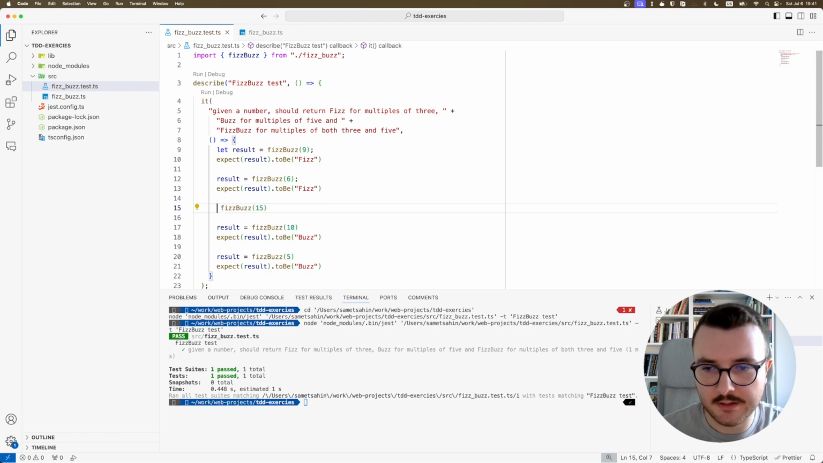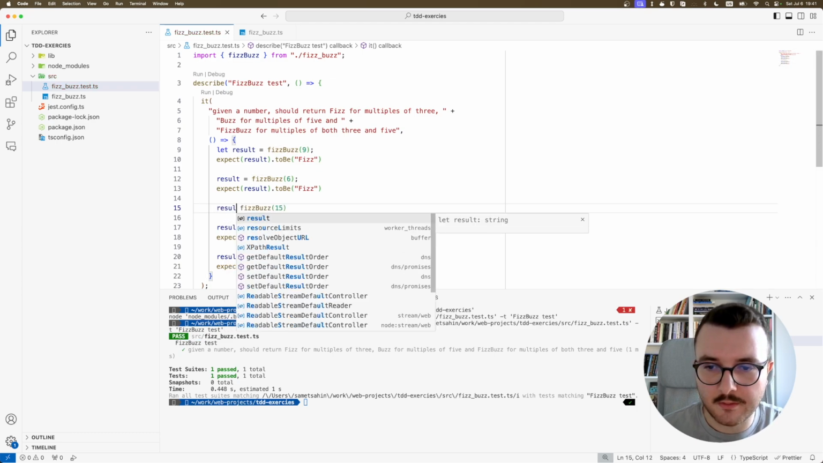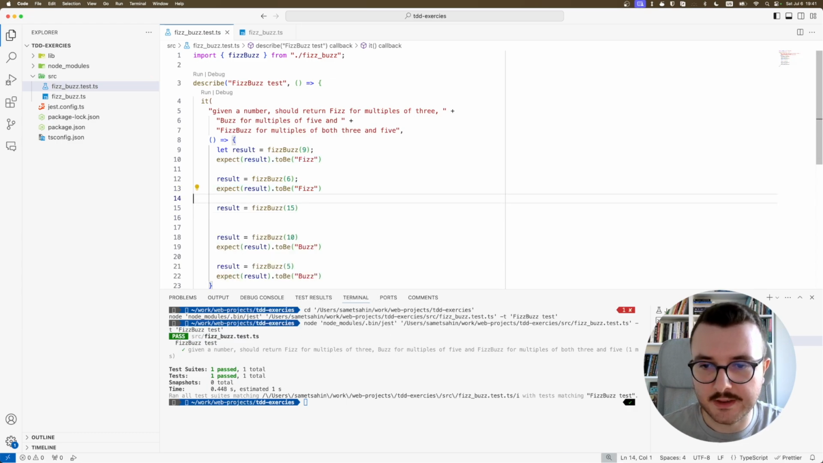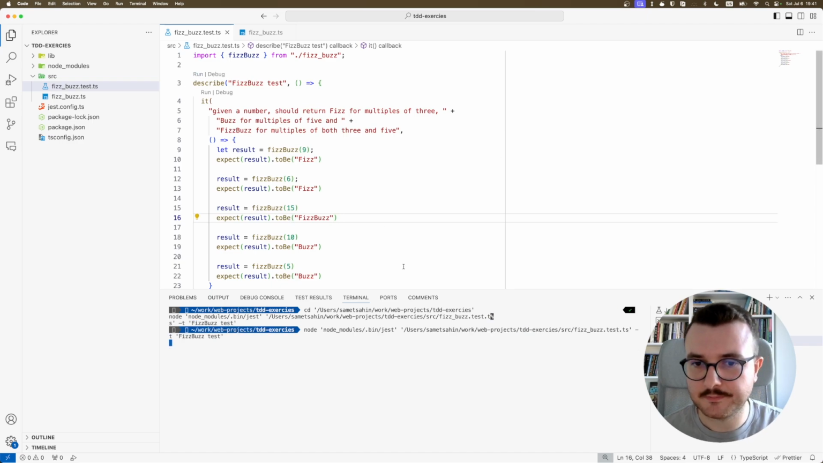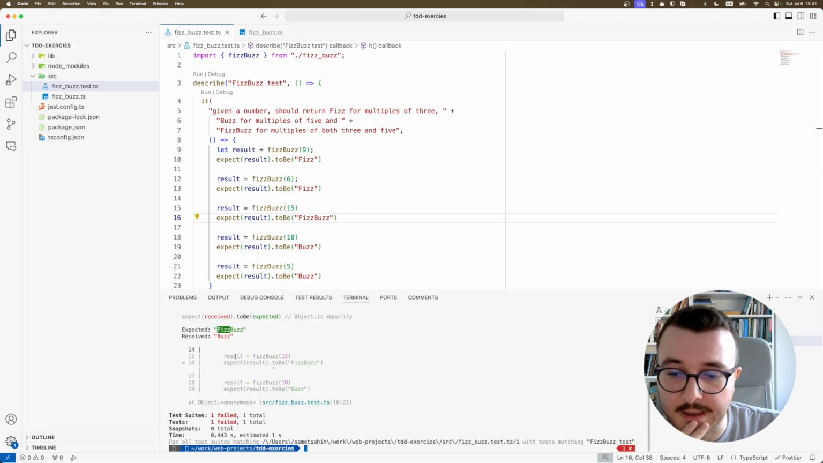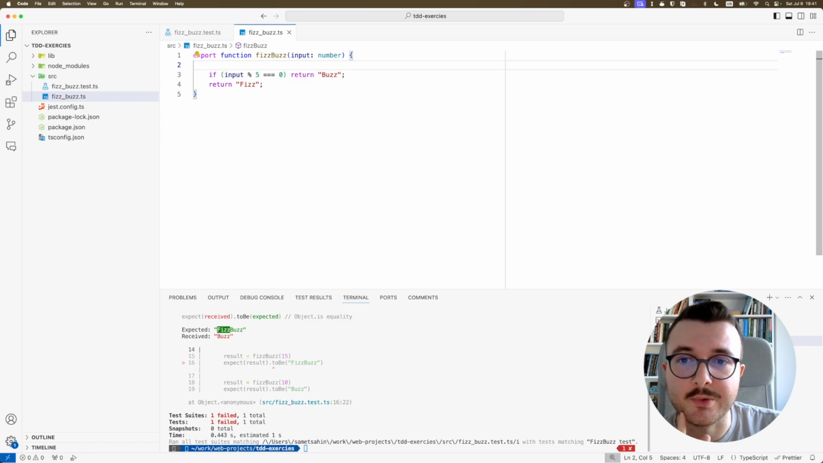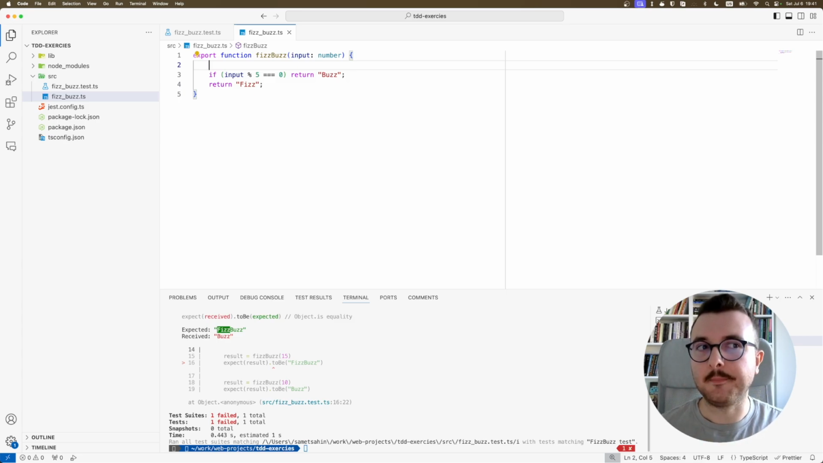If we provide 15, we need to get FizzBuzz, correct? Let's do it faster. FizzBuzz, and run the test, and we get the test failed. So we need to make this test pass. You can add an if here and check if the input is 15 and return FizzBuzz, but we already went through that. So we can take a bigger step here and add more implementation.